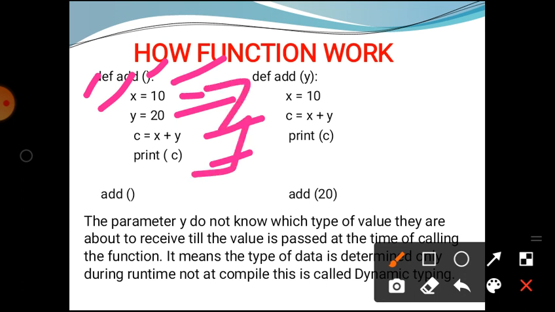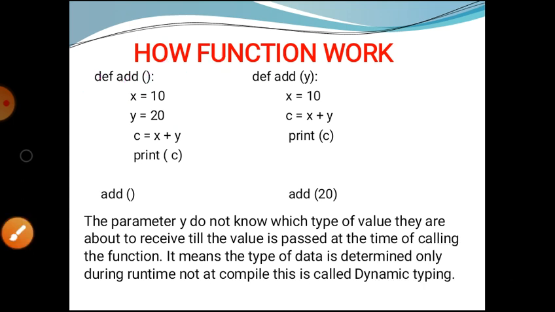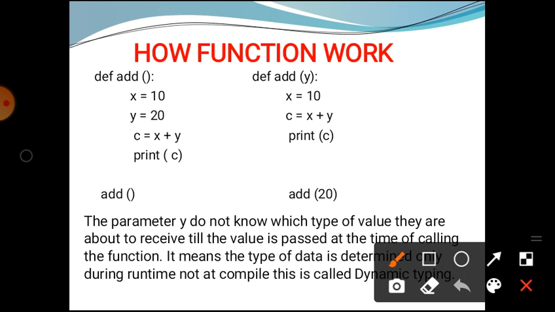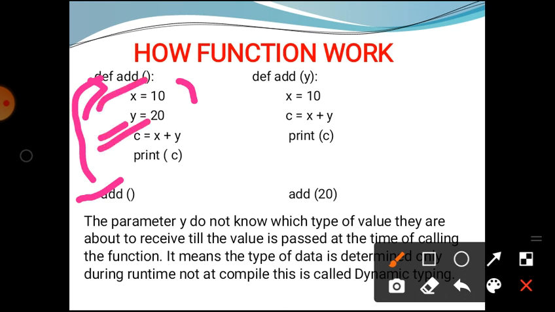After defining the function, we have to call that function. So here, by giving add and parentheses, we call this function. After the call, the function gets executed. Then it executes x is equal to 10, after that y is equal to 20, and then performs the addition and prints the result of c.